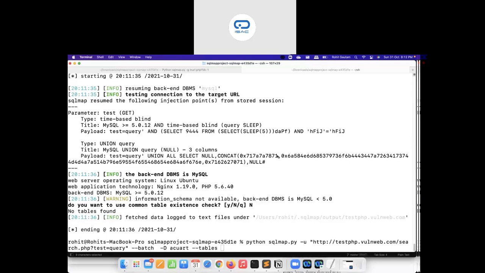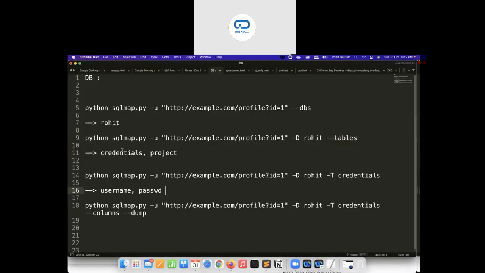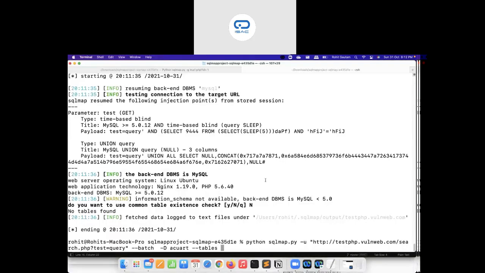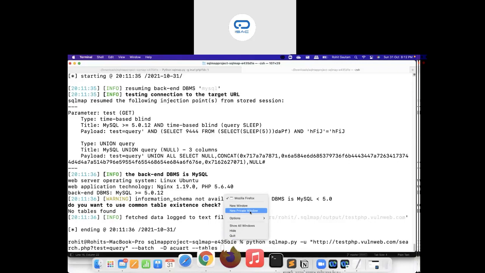Yeah, so you can use --tables, and similarly once you get the table names, you can use them to interact with the tables and also download the data from there. This was one of the easiest ways of doing SQL injection on a specific target. This was GET based. Now I want to show you how to do POST based as well.